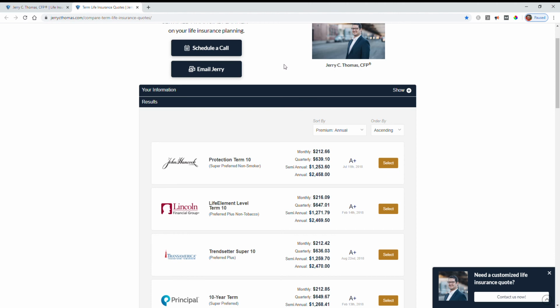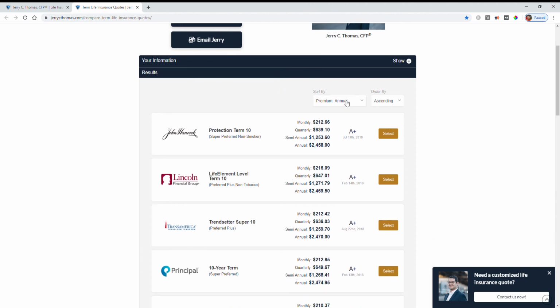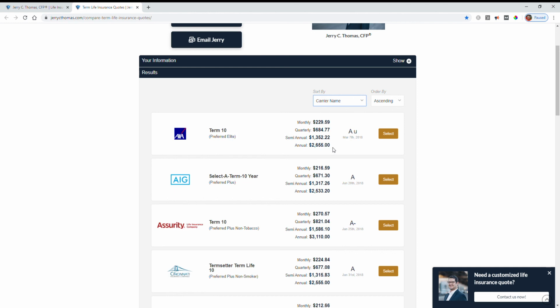So now you'll be able to sort your information based on premium. So let's say we want to see who has the lowest monthly premium. You can click here, go down to monthly, and all of a sudden you have a different change. Now if you wanted to look at annual rates, click annual. You'll notice that changes. There's not a big difference between these numbers. As you can tell, it might be $1 to $2, maybe $3 at most on a monthly basis. Or you can go by carrier name. Most people want to look at a monthly rate, so we'll go with monthly.